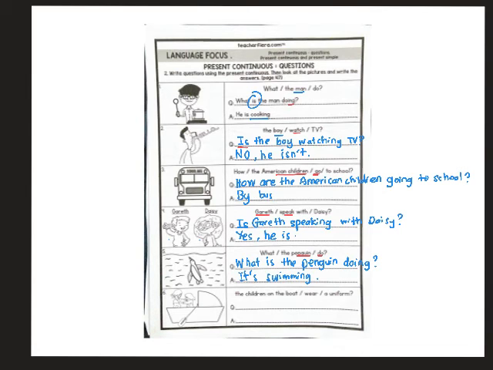Okay, now let us look at the last question. The children on the boat wear uniform. The children on the boat wear uniform. Okay, now the word given, children. Children is plural, more than one. When it is more than one, you have to start with are the children on the boat. Now look at the verb wear.